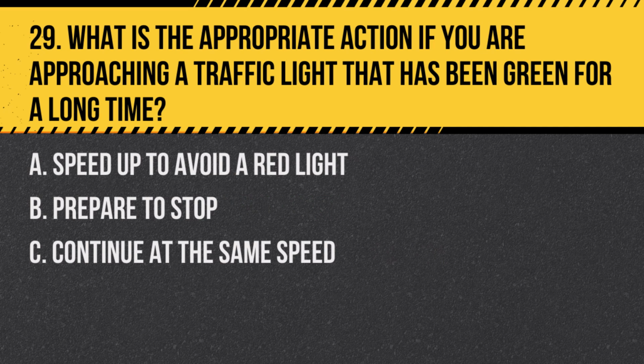Question 29. What is the appropriate action if you are approaching a traffic light that has been green for a long time? A. Speed up to avoid a red light. B. Prepare to stop. C. Continue at the same speed. Answer: B. Prepare to stop. If a traffic light has been green for a long time, it may soon turn yellow, then red, so you should prepare to stop.